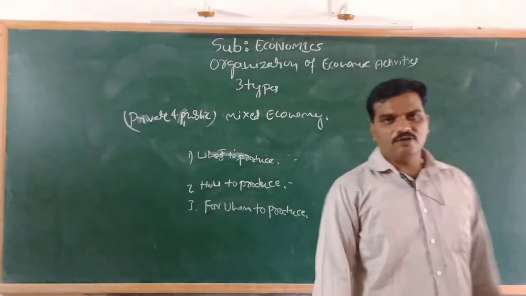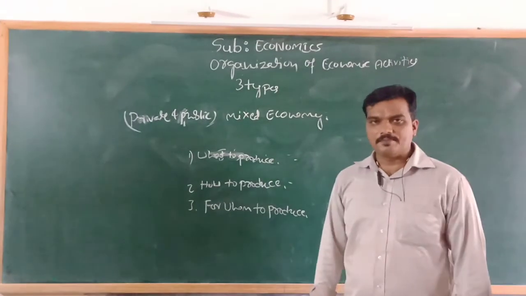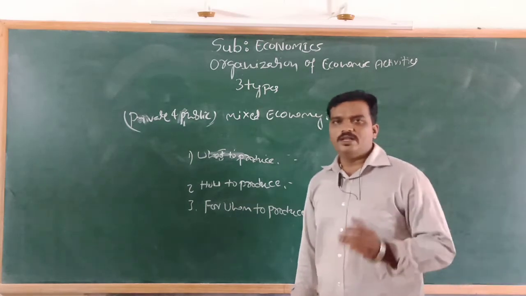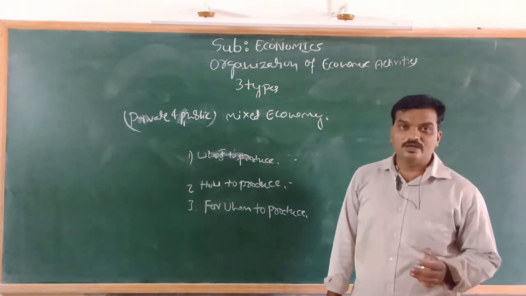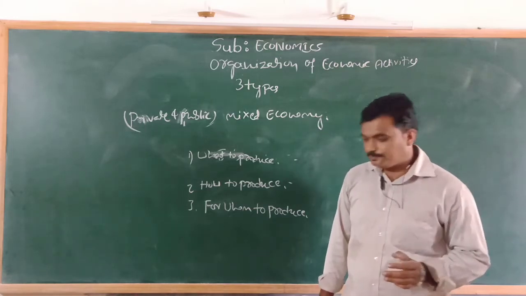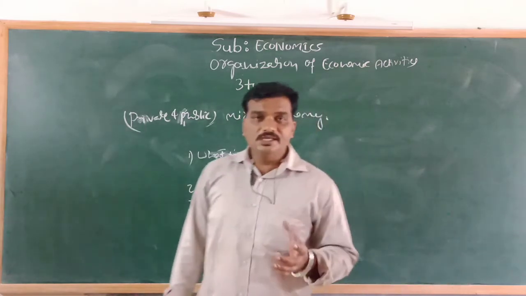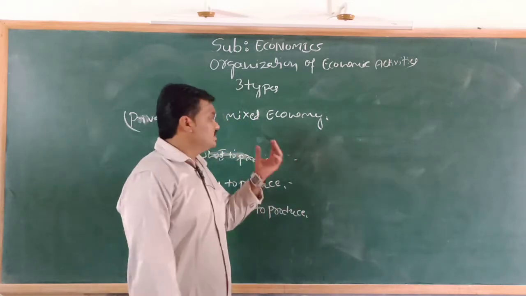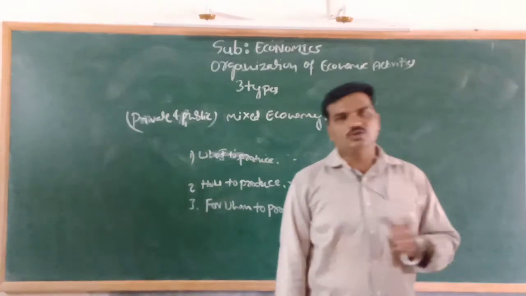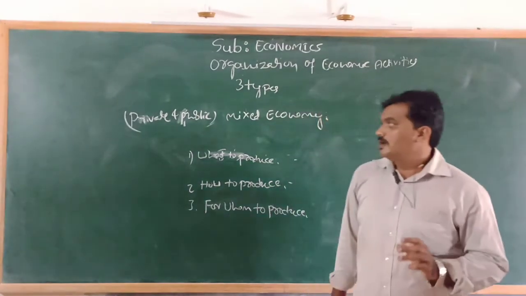It is under the control of both. That means the resources are owned and allocated by the government and also the private sector. That is called mixed economy. Here we can see the role of both public sector and private sector.